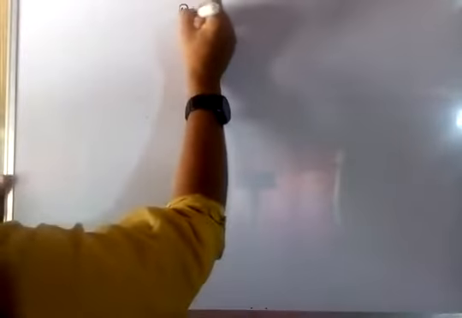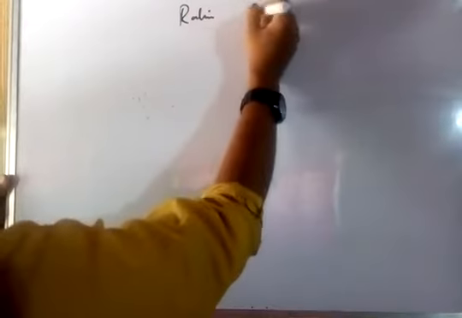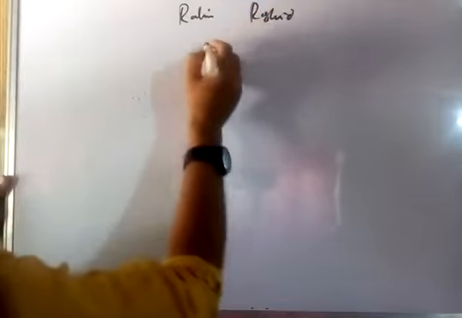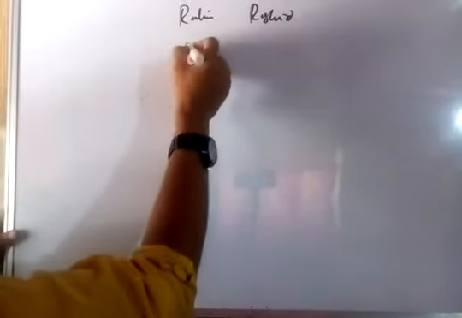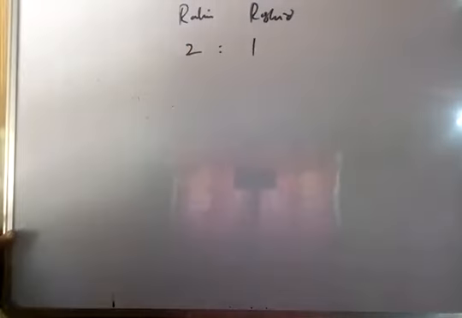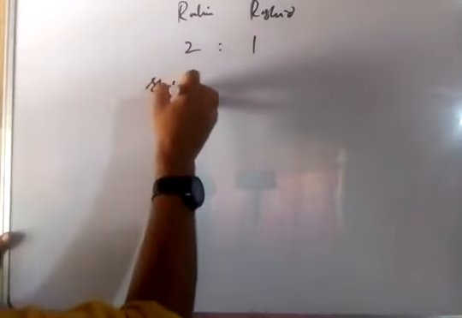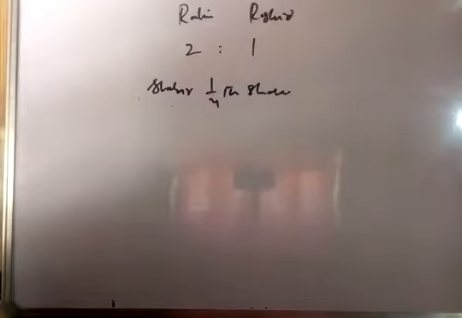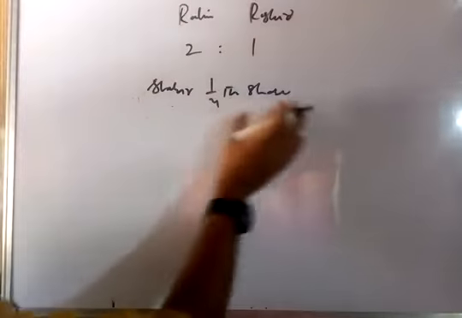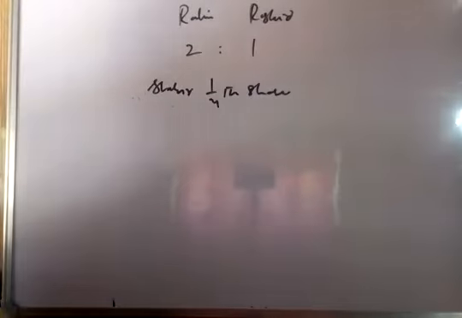You know that in this question there are 2 partners, Rahim and Rashid, and the ratio was 2:1. Now they admit Shabir for 1/4 share. This is the information available to us, and after this, we don't have any information available.